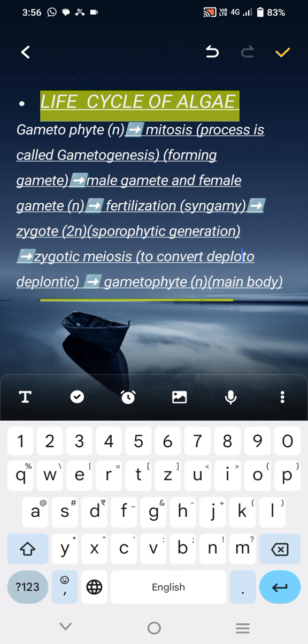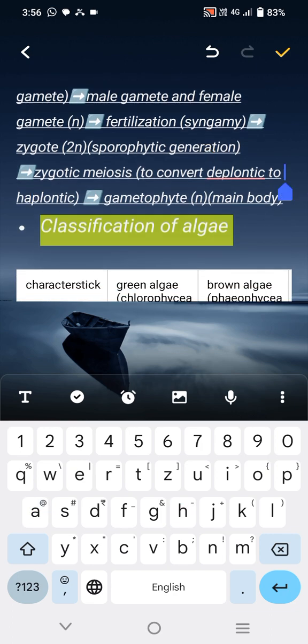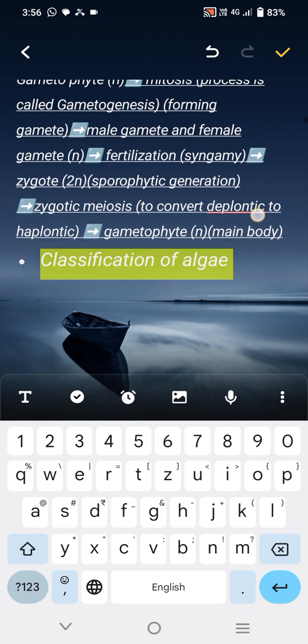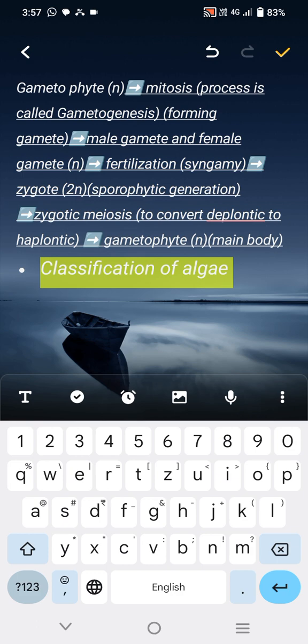Sorry, there was a miswriting: diplontic to haplontic. Then they form the gametophyte, which is the main or dominant body, and also haplontic.